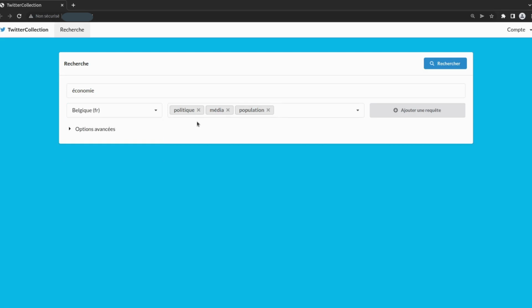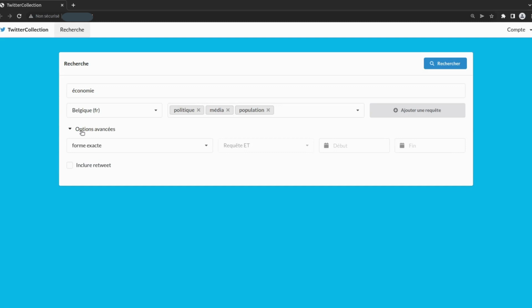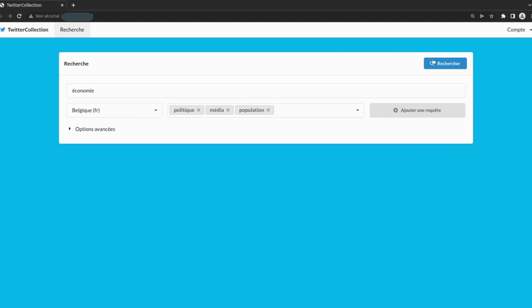We can also choose the collection we are interested in, politics, media, and population, and we can make a more advanced query and choose the period, for example, but for the demonstration I make a simple query.